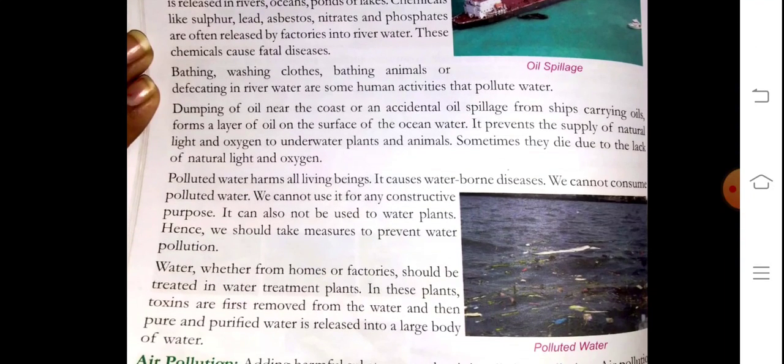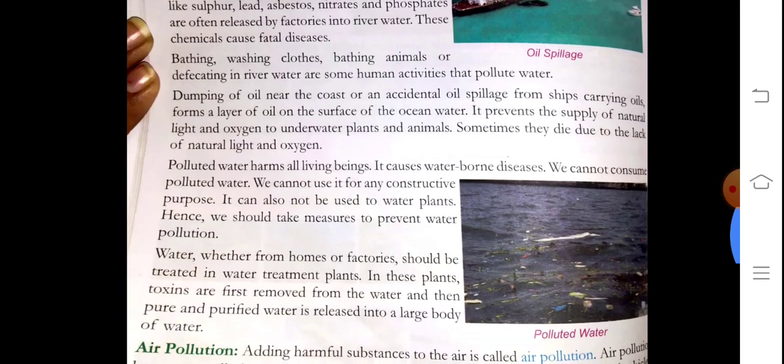Bathing, washing clothes, bathing animals, or defecating in the river water are some human activities that pollute the water. See students, we are using plastic bags to purchase vegetables and so many items. When we throw these plastic bags, plastic bottles, at the bank of the river, they also pollute our water.